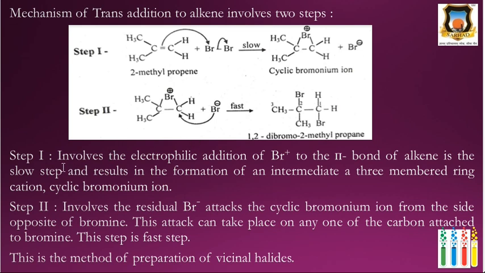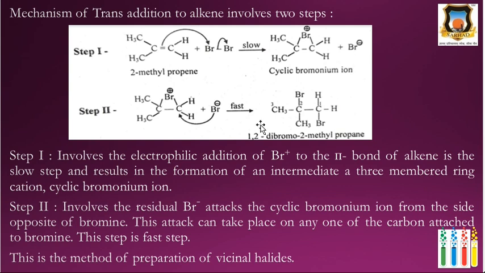This first step involves electrophilic addition, because bromine adds across the carbon-carbon double bond as an electrophile, an electron deficient species. This is the slow step and results in the formation of an intermediate. It gives a three-membered ring called the cyclic bromonium ion. Then step 2 involves the attack of residual Br minus.